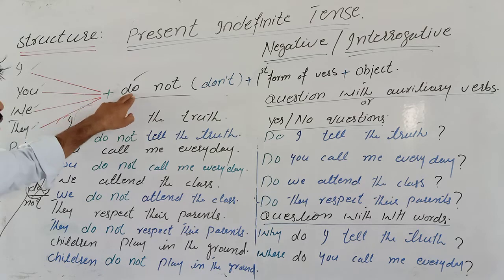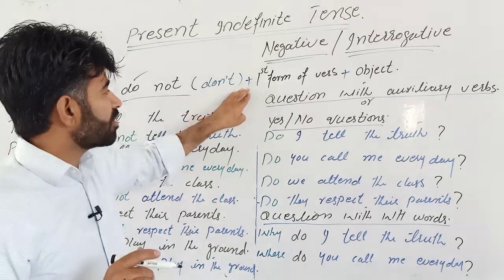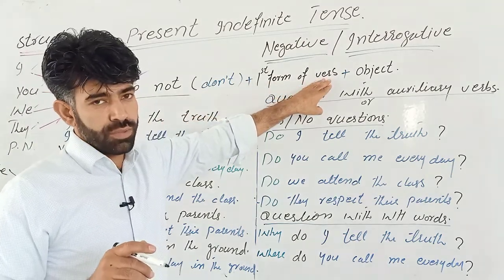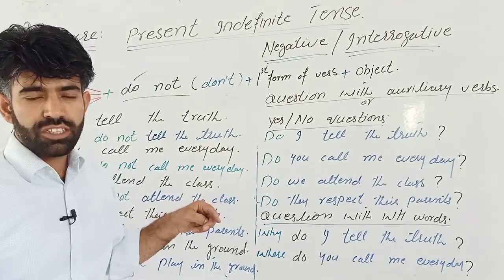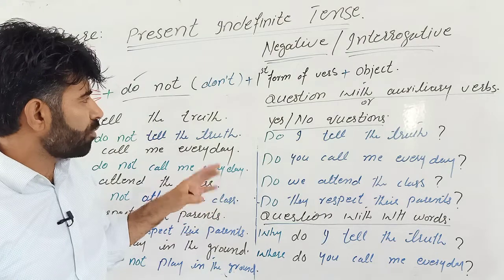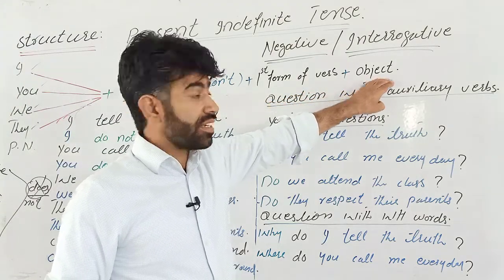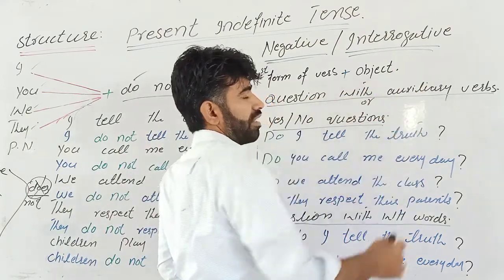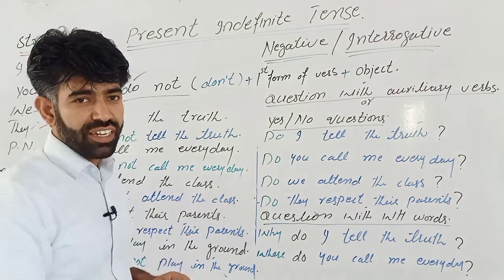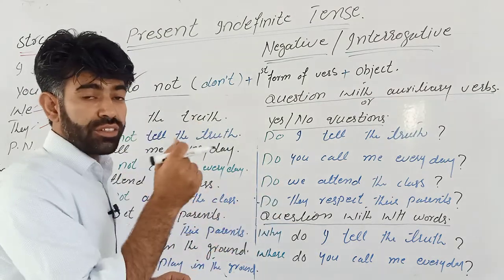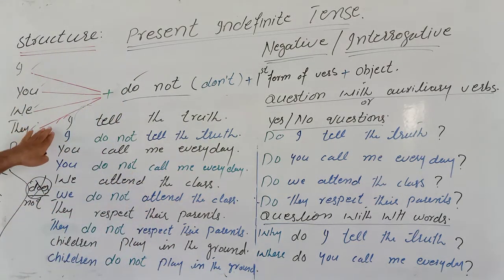So we will use do not, which can be contracted as don't, plus the first form of the verb. In positive sentences we also use the first form of the verb, and I told you what the first, second and third forms of the verb are in the previous lecture. And then we can add the object at the end of the sentence, and you have to end the sentence with a period, with a full stop. Most of the students forget to put a full stop and forget to start a new sentence with a capital letter. Don't forget that.